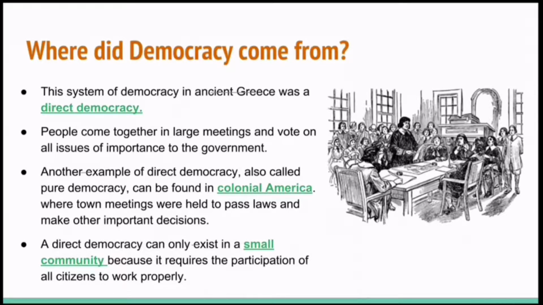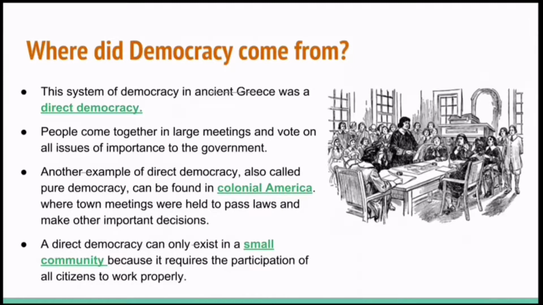People come together in large meetings and vote on all issues of importance to the government. Another example of direct democracy can be found in colonial America, where town meetings were held to pass laws and make other important decisions. A direct democracy can only exist in a small community. This is important to know, because it requires the participation of all citizens to work properly.